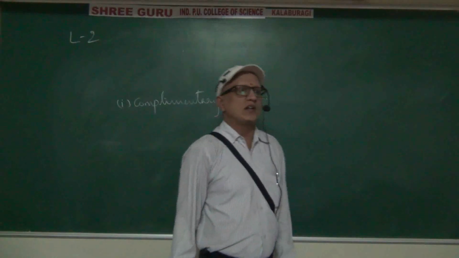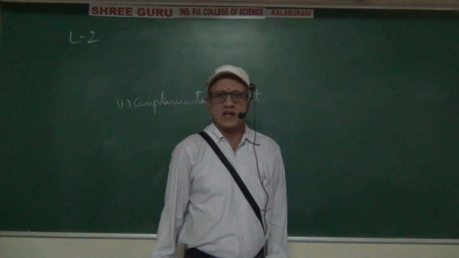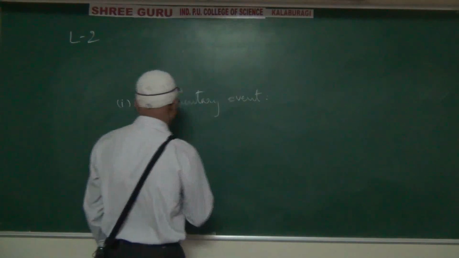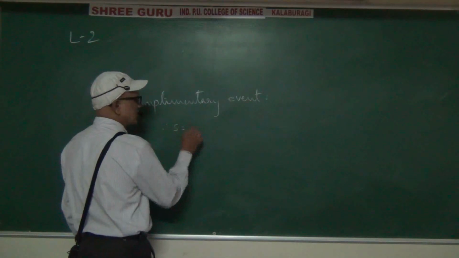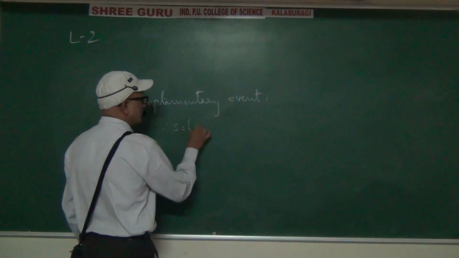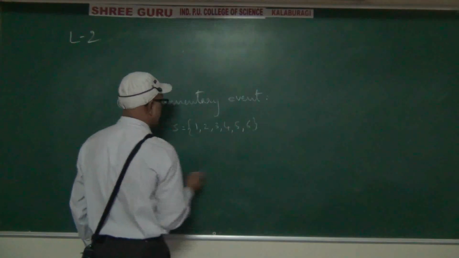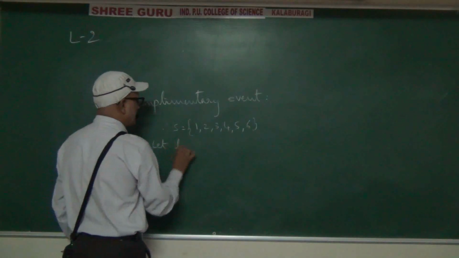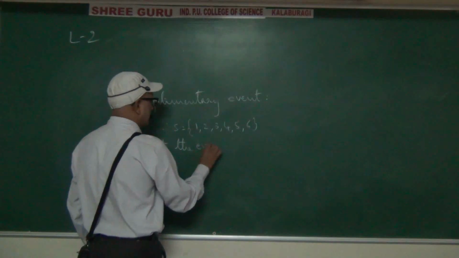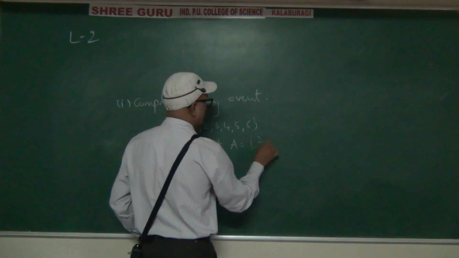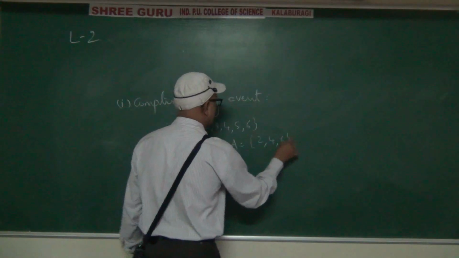The example: consider the experiment of throwing a die. Therefore S equals 1, 2, 3, 4, 5, 6. Let the event capital A equal 2, 4, 6.